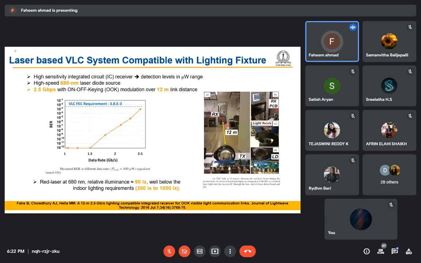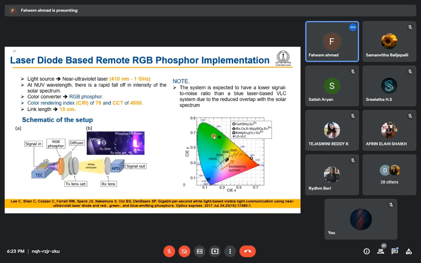This is the transmitter, this is the receiver, and over a link length of 12 meter they have communicated and checked the communication capacity. To check the communication capacity, they used on-off keying modulation, and the data rate they achieved is 2.5 Gbps. So this is only for communication. They used the blue visible light only for communication, not for illumination purposes, but it comes under visible light communication.